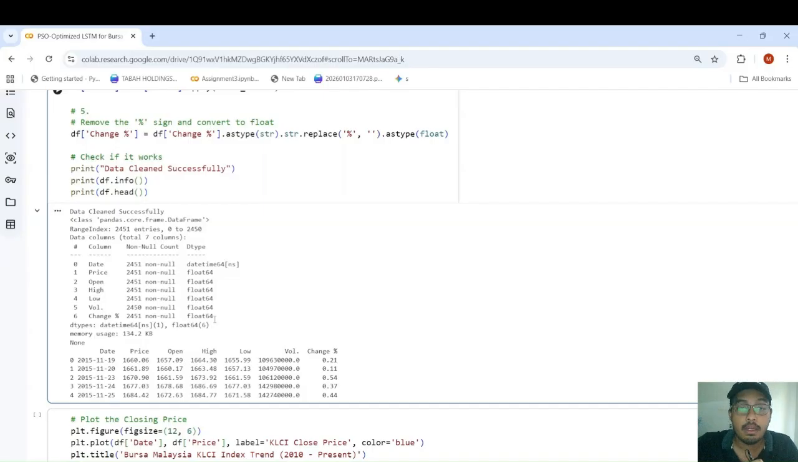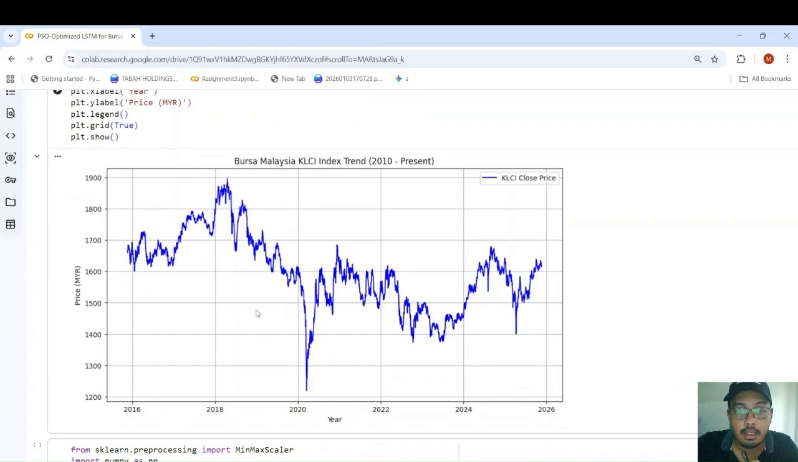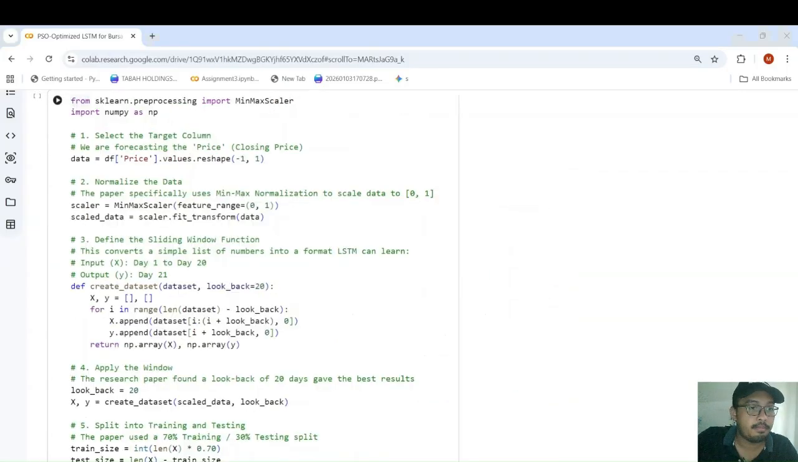Because the CSV file is very simple, very straightforward, we don't have to do a lot of exploratory data analysis. We just clean what needed to be cleaned. So now we want to see how the closing prices look from 2016 to the end of 2025. This is how the price is, and we are going to try to predict whether or not the models that we are going to implement can predict the price successfully.